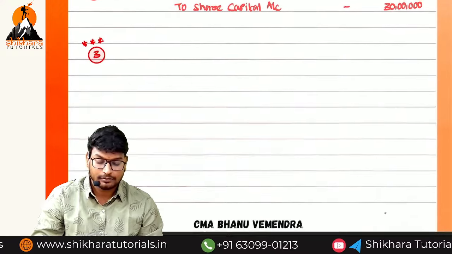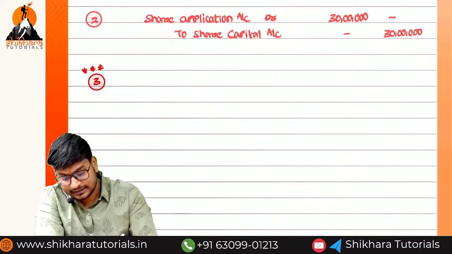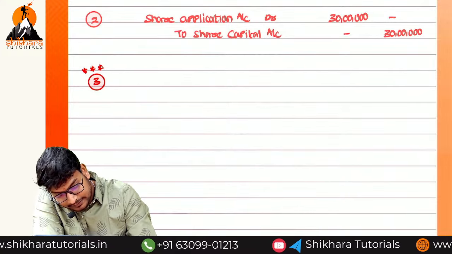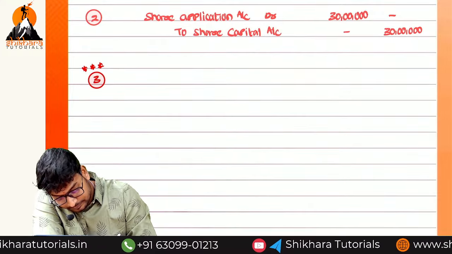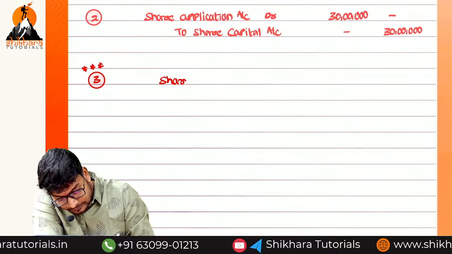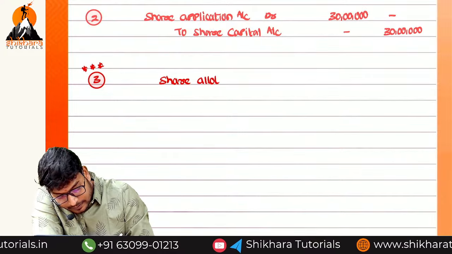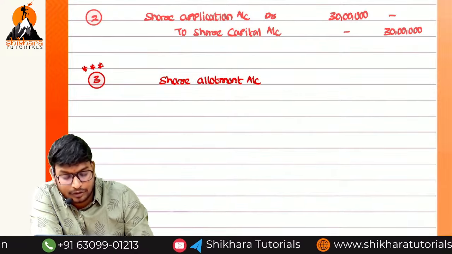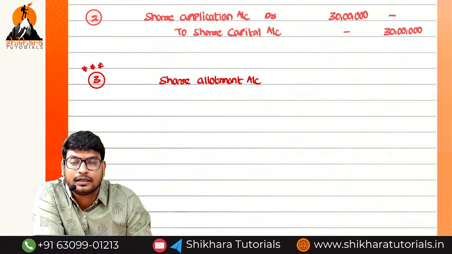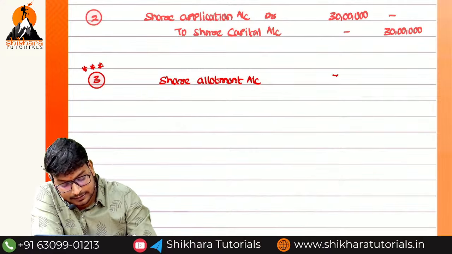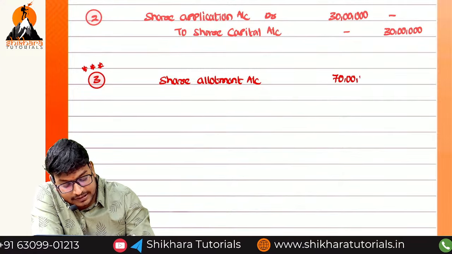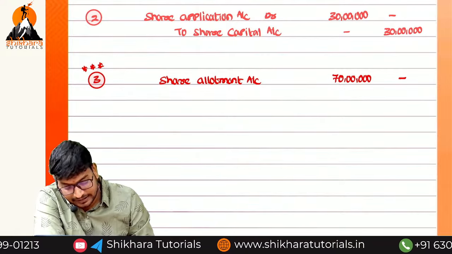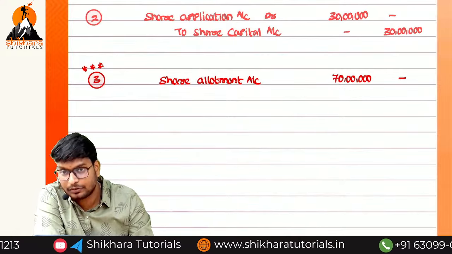So what is the entry we have to write, ma? Share allotment account. How much? 70 or what, ma? 70 lakh we have to receive totally, total due we have to receive from the shareholder. But see this one, ma, don't write anything.